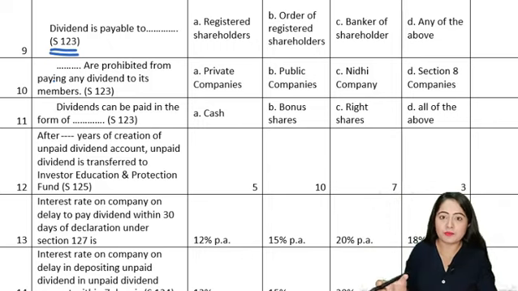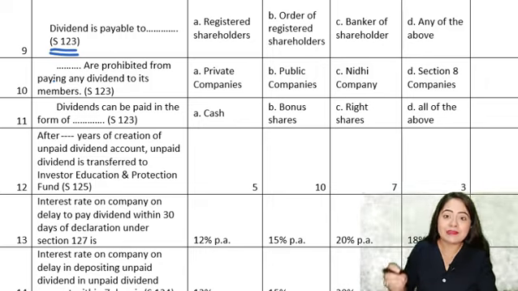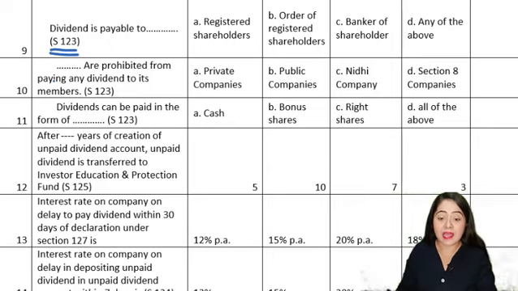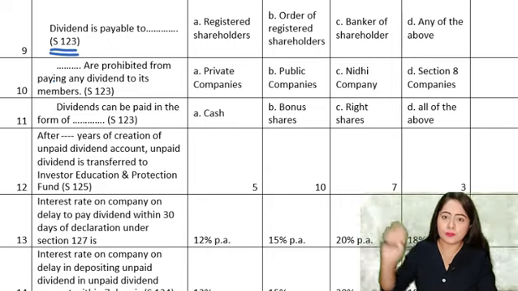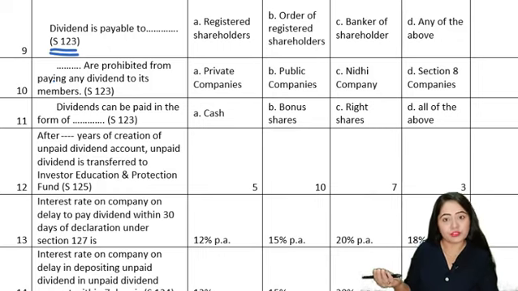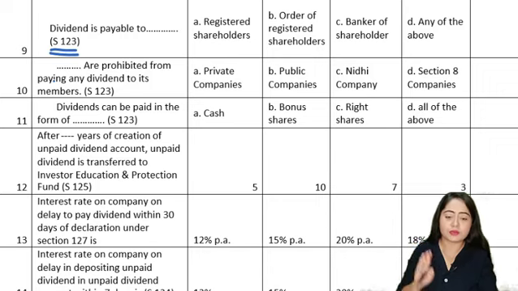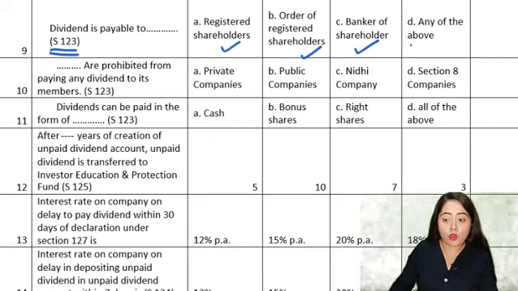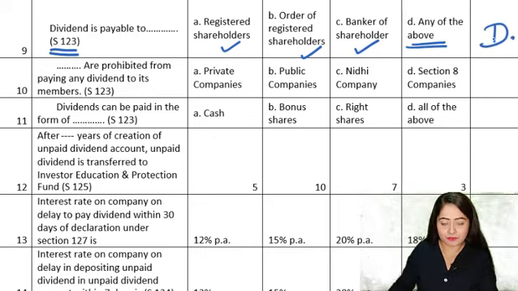So it can of course make the payment to the shareholder directly, but it can also transfer the amount to the bank account of the shareholder. Moreover, if the shareholder says that the payment should be made to some other third party, in that case the payment can also be made according to the order or instructions of the shareholder to some third party. All of this is stated in section number 123. So that means our correct options will be A, B and C, all of these. Therefore, our correct answer is going to be D, which is all of the above.